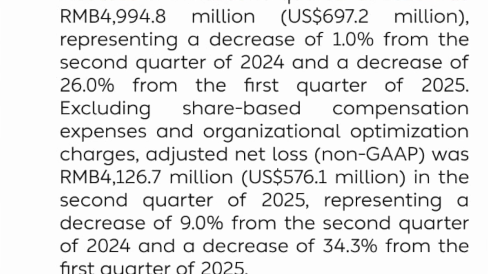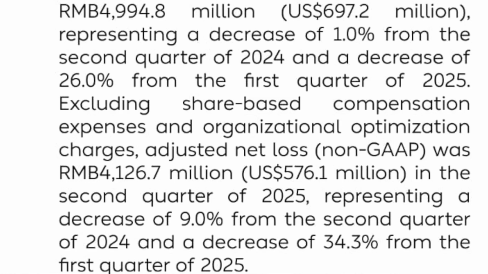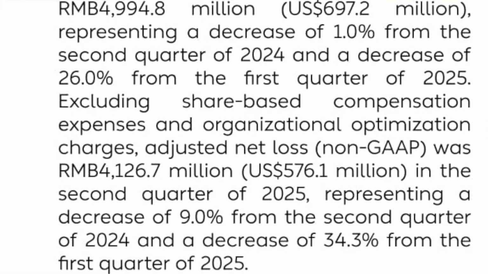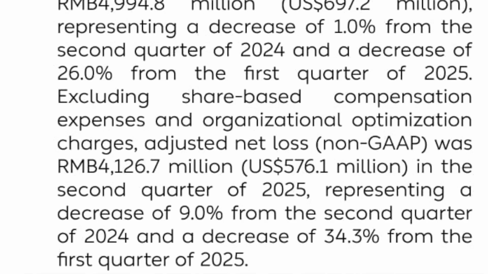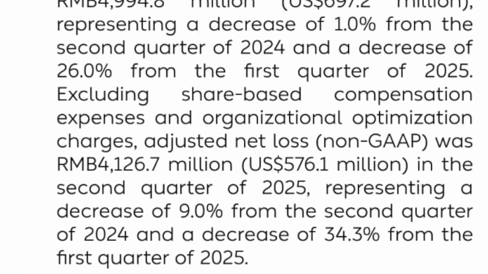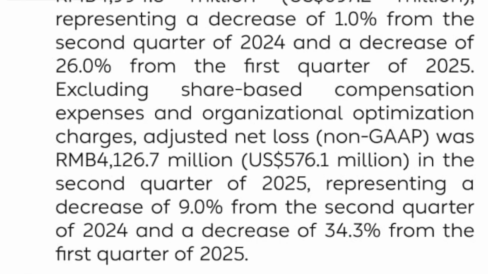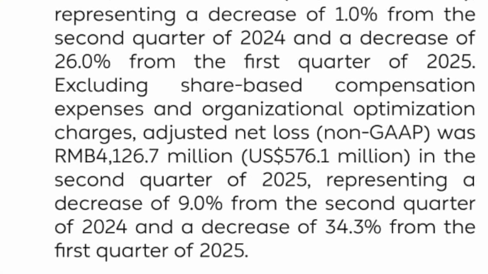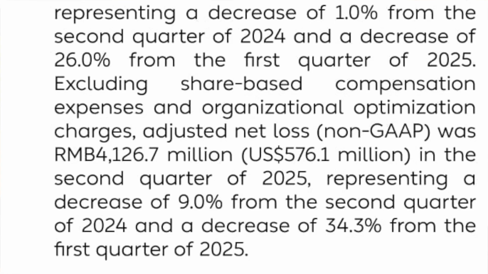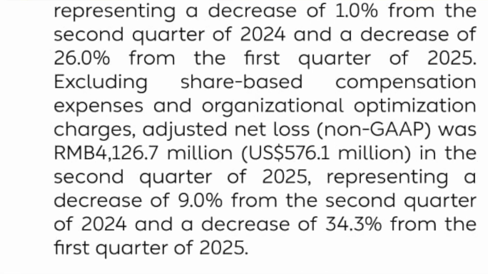But when looking at non-GAAP losses, it was around $576.1 million. Take cognizance of the fact that they said excluding share-based compensation expenses and organizational optimization charges, adjusted net loss was 576 million. So it comes down to excluding the share-based compensation and organizational optimization charges.